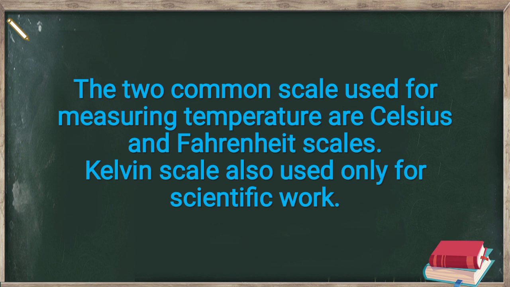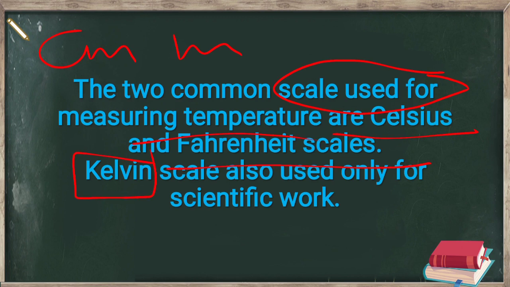The two common scales used for measuring the temperature are Celsius scale and Fahrenheit scale. Now you will think, what is scale? You all were aware with centimeter scale at home, meter scale. Likewise, the thermometers or the temperatures measure करने के लिए भी हमारे पास दो तरह के स्केल होते हैं. One is the Celsius and the other is Fahrenheit, which is very commonly used by the people. But there is another scale, that is Kelvin scale, is also used, but it is used for only the scientific work.